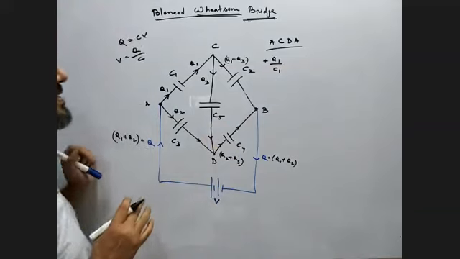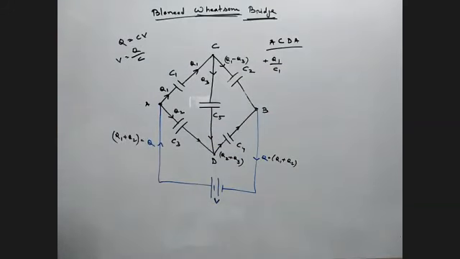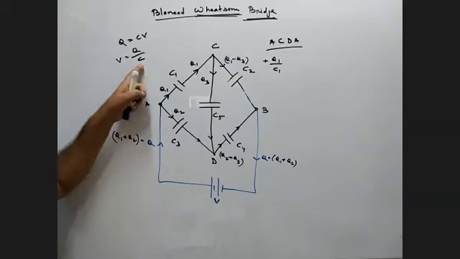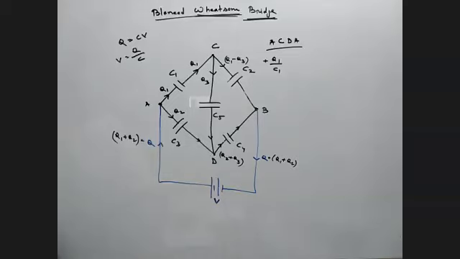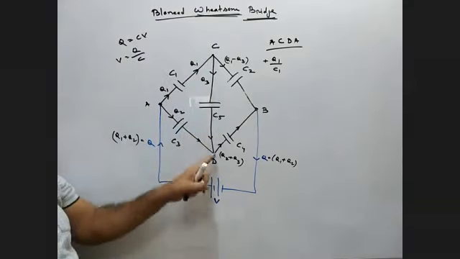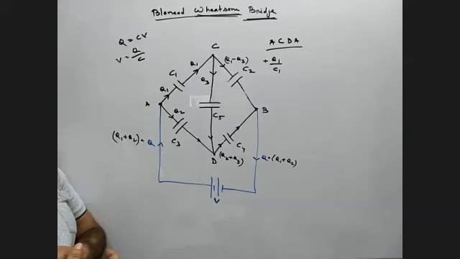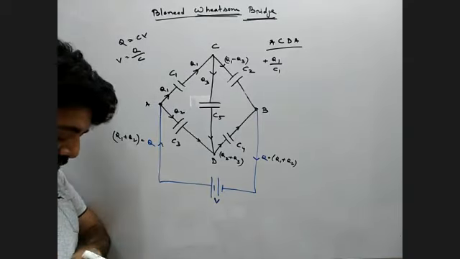Is it clear, everyone? Because charge by capacitance is voltage. When we move from C to D, do we move in the direction or opposite direction of the charge? You move from C to D. Do you move in the direction of charge or opposite?